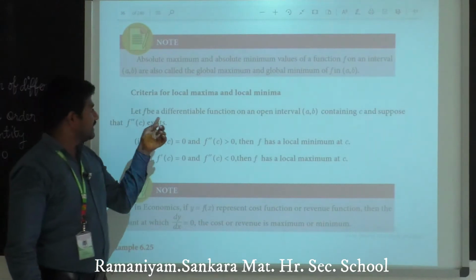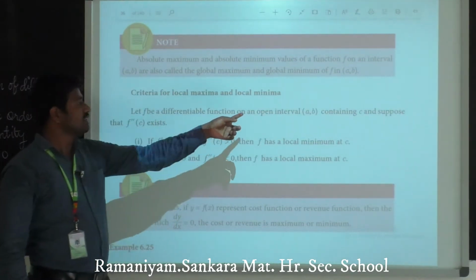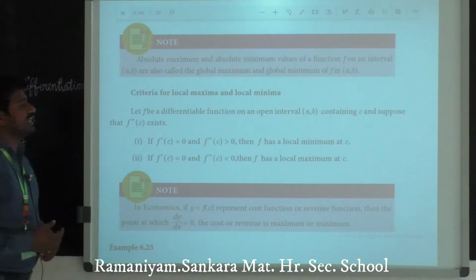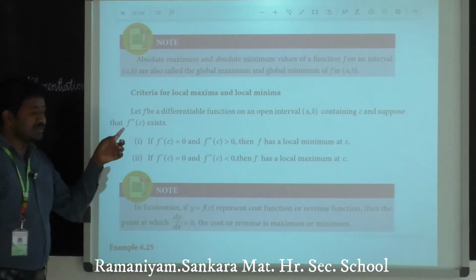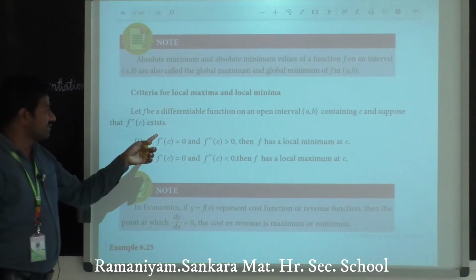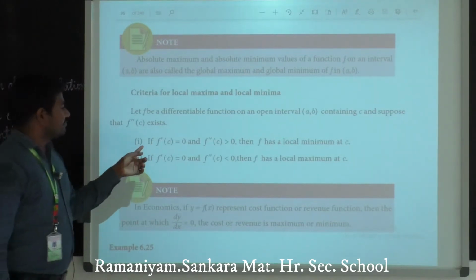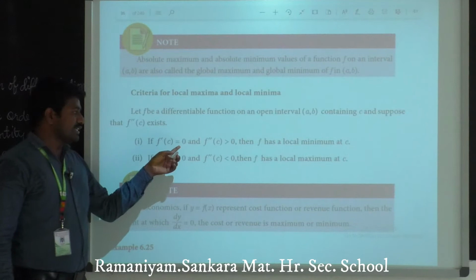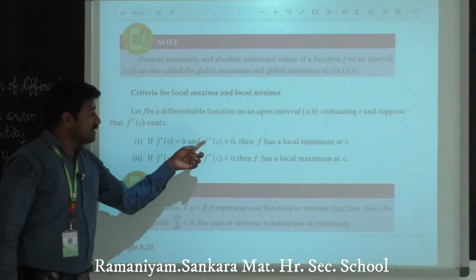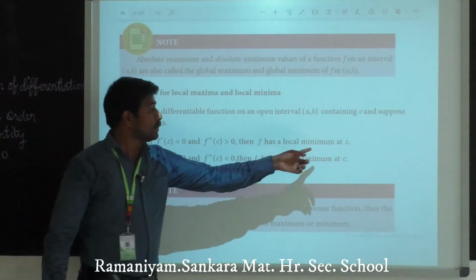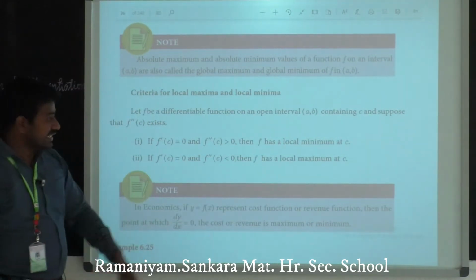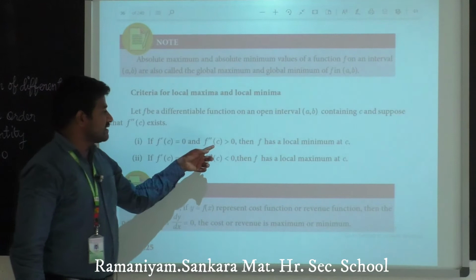Let f be a differentiable function on an open interval (a, b) containing c, and suppose that f double dash of c exists. First condition, if f dash of c equals 0 and f double dash of c is greater than 0, then f has a local minimum at c. This is a necessary condition, students.